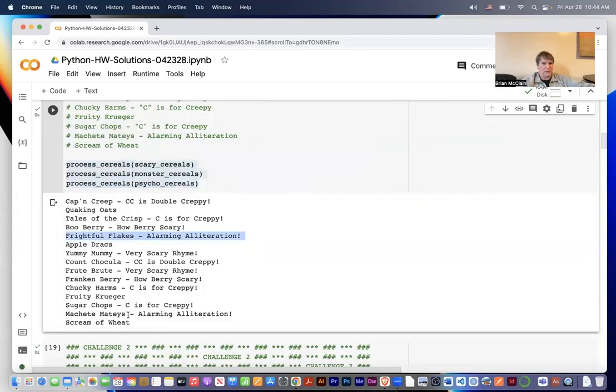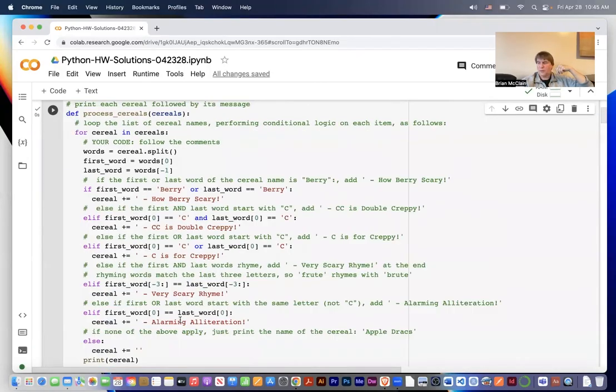Alarming alliteration, right? If it's alliteration that doesn't start with C, you get alarming alliteration. If it's alliteration that does start with C, CC is double creepy. If it's just one C, C is creepy. If there's a berry, it's berry scary. If the last 3 letters are the same, very scary rhyme. If none of the above apply, you get nothing added. So it worked. Thanks for watching.